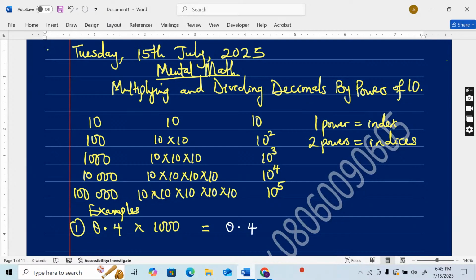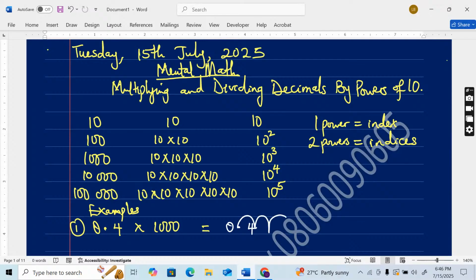1000 has 3 zeros. When you're multiplying by powers of 10, move your decimal point to the right. Move your decimal point to the right, to the right, to the right. I hope you heard that. Okay, so when multiplying by powers of 10, move your decimal point to the right. How many times? Now, the power of 10 we have here is 1000, which has 3 zeros. So move your decimal point 3 places to the right side.